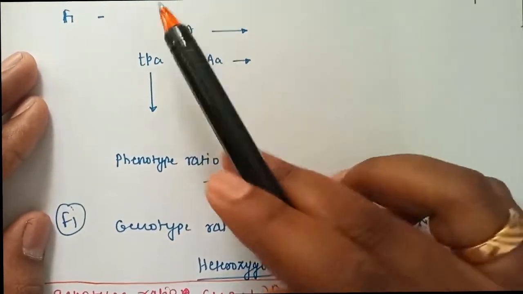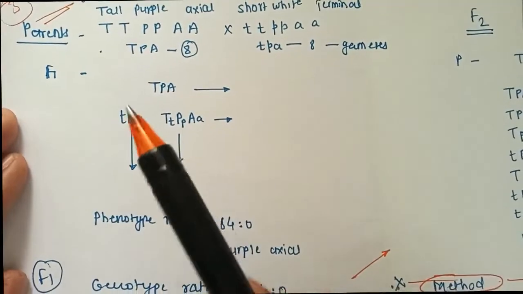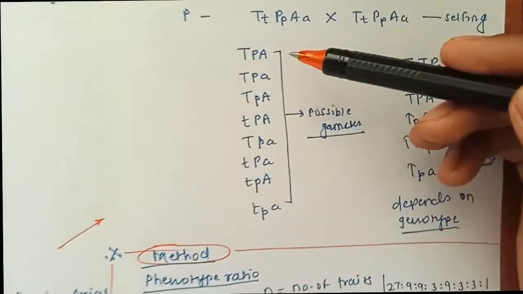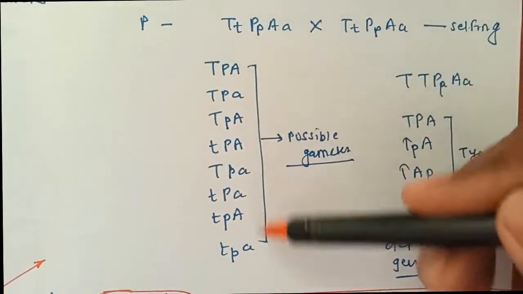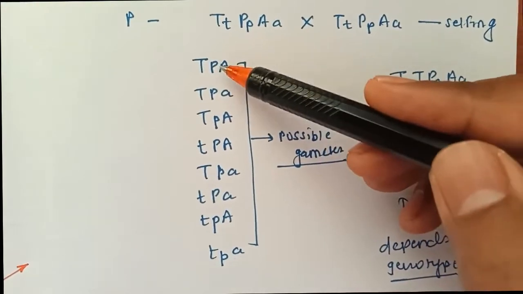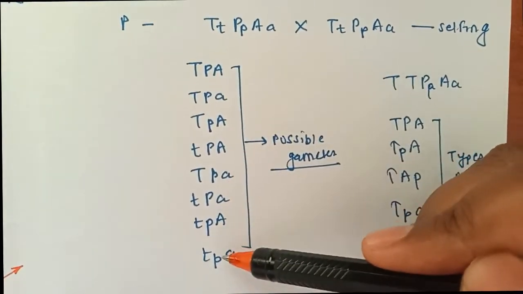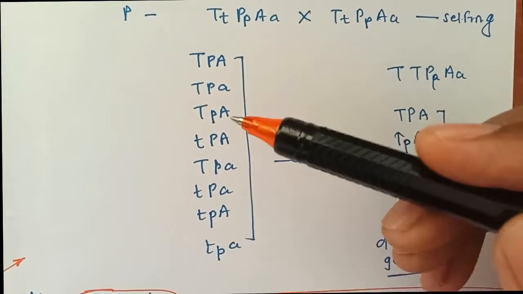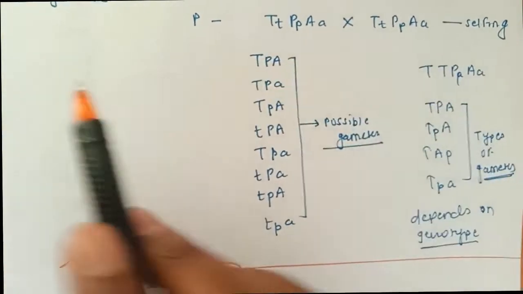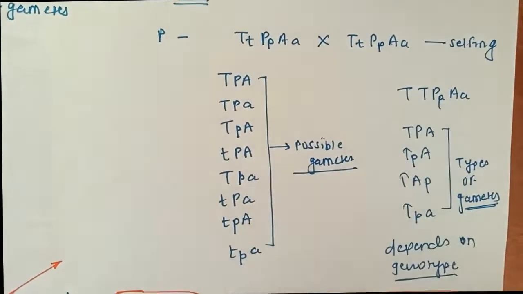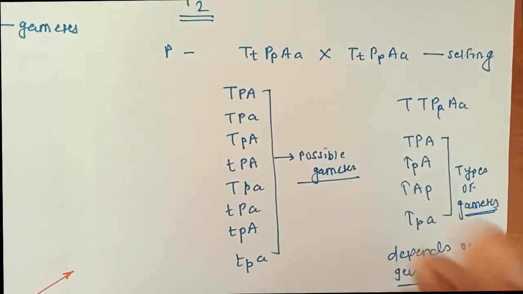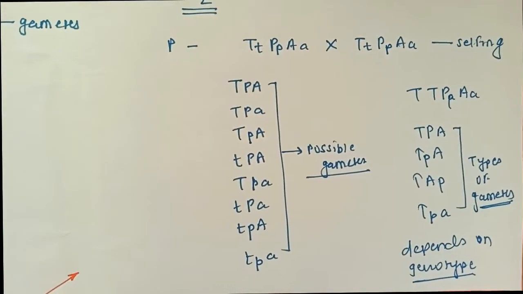The same thing you have to write down, TPA. So what gametes will form? These gamete possibilities I have given here. The 8 gametes that will form, I have given the possibilities here. So just look at the possibilities of the gametes that will be formed in the trihybrid. So this will be 8. You write the 8 in the horizontal manner, 8 in the vertical manner, and just cross these gametes. You will get the outcome result, what is going to come.